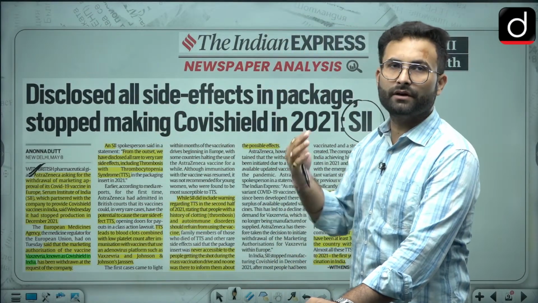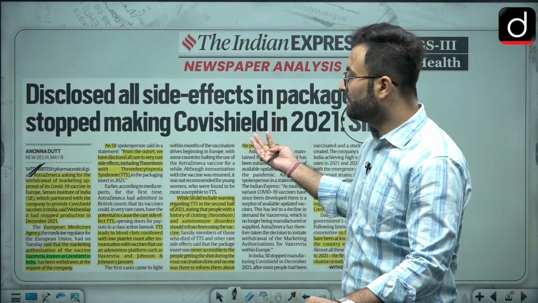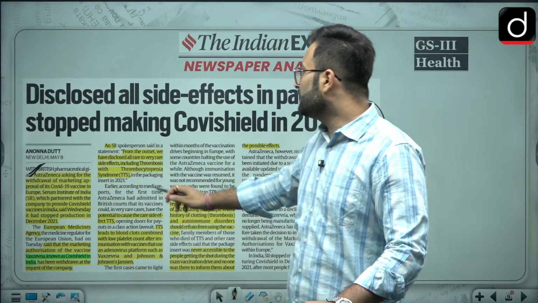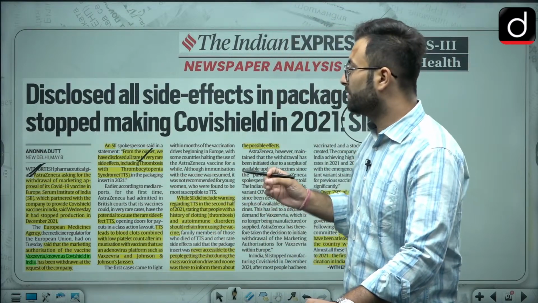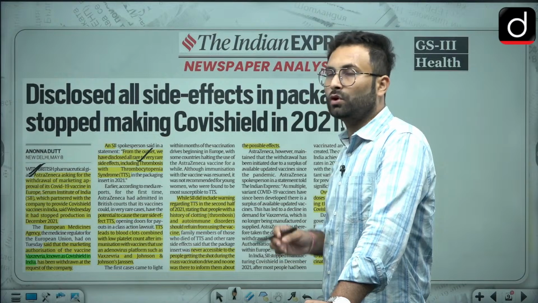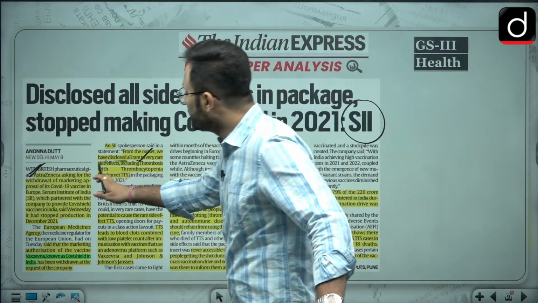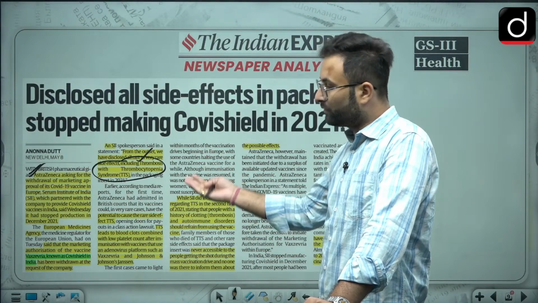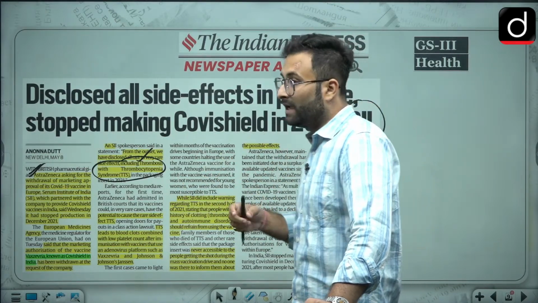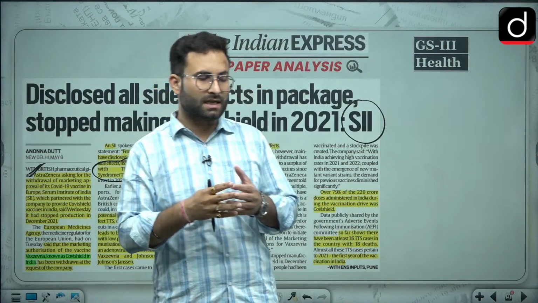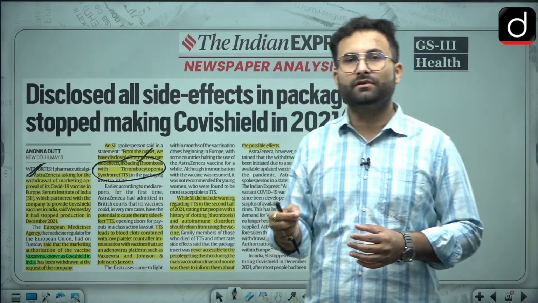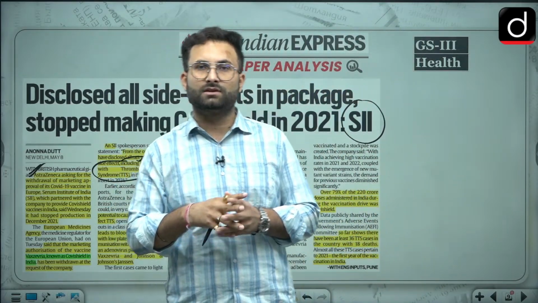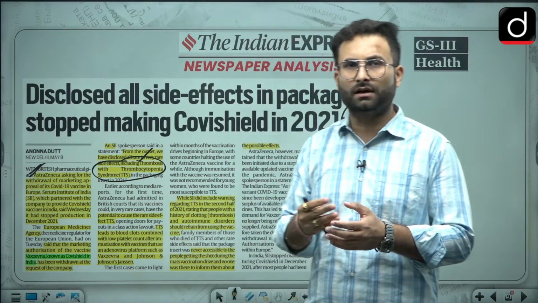Recently, 2-3 days back, we talked about the side effects of the Covishield vaccine, because of which there are issues related to blood clotting. Then there is thrombosis with thrombocytopenia syndrome, which is basically the side effect of this Covishield vaccine. No doubt the occurrence is very low, but it is one of the side effects that came forward when the vaccine was administered. Within a month, certain cases were seen, and the manufacturer told the side effects of this vaccine.